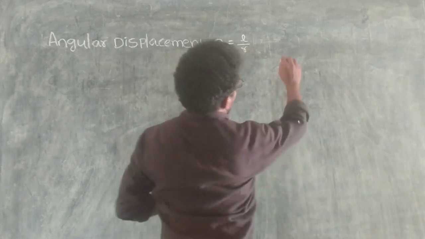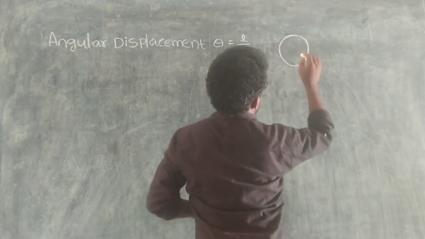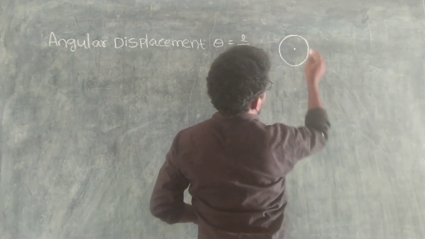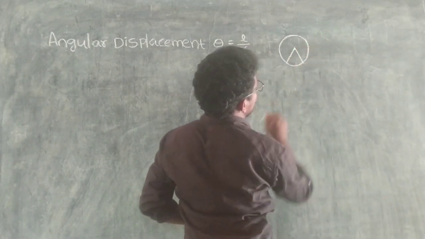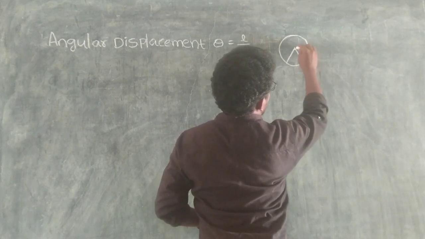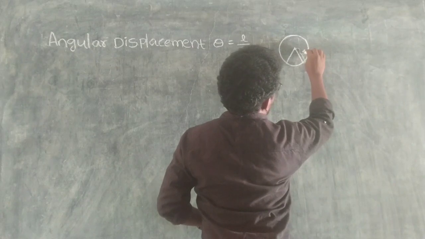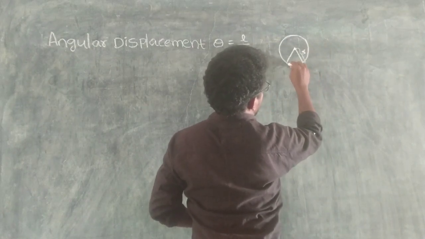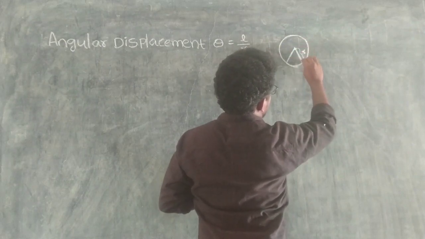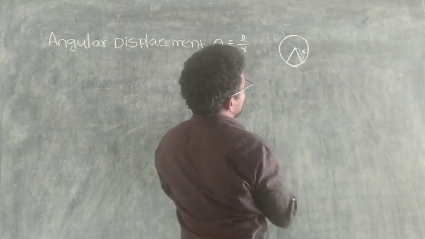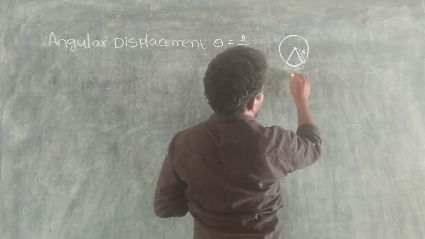How is it coming? Take one middle point. If you consider this piece, here is the radius r, and this part is the arc length L.